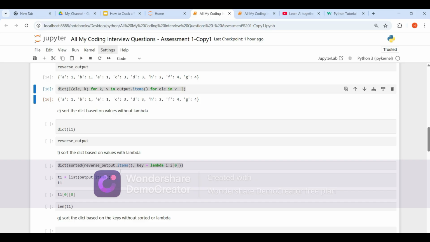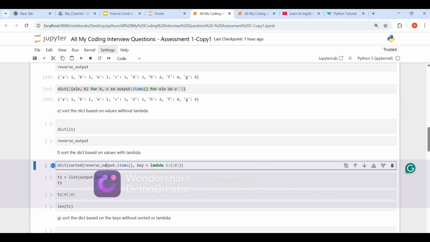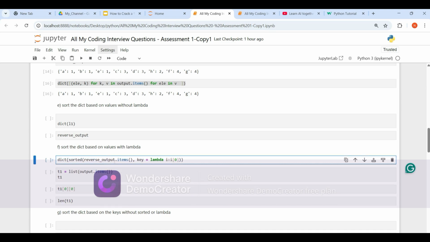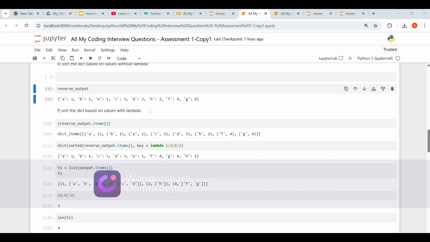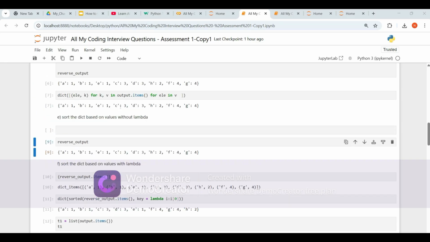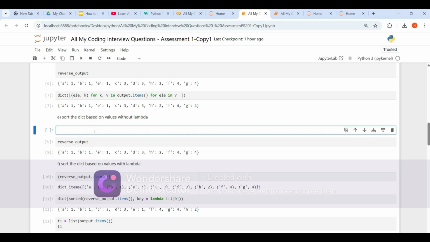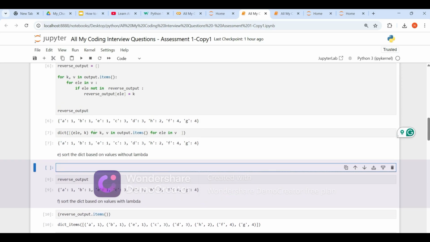Let's do that. How do we do that using a lambda? It's very simple using a lambda function. Let me show you what dictionary we have here, guys.